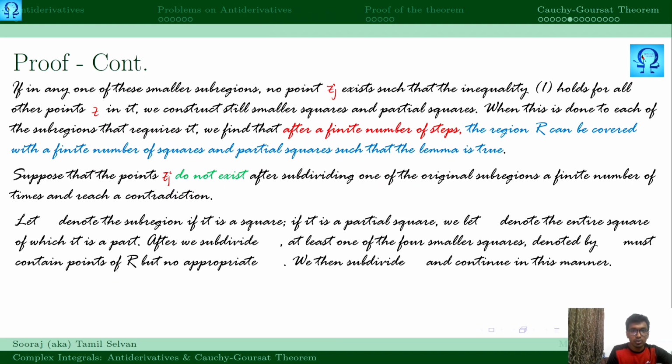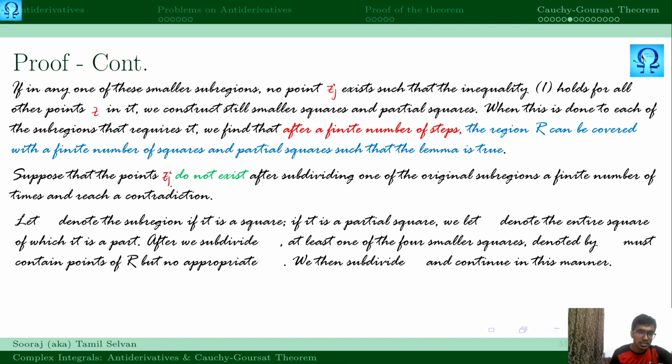Here the ultimate point is to identify points inside the square such that inequality 1 holds true. If inequality 1 does not hold true, then we have to subdivide the square into smaller squares and check again. And when we subdivide, if there are some squares which do not cover any point of the region, we neglect that square. Now here is where our proof starts.